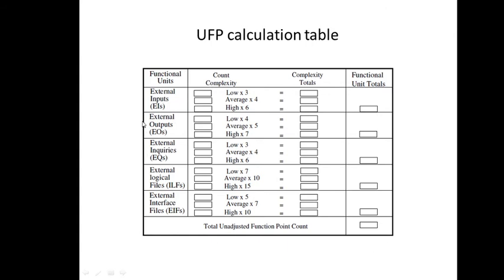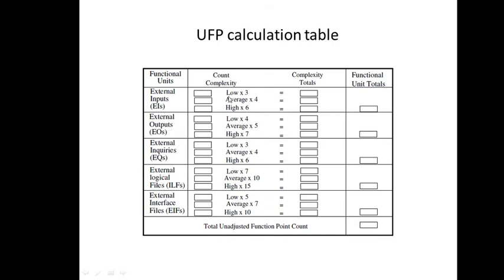Say you have counted the number of inputs in your system, right? It could be low, average or high. For example, I could say low if your number of inputs is in the range 0 to 5. If it is in the range 6 to 10, I'll say average. And if it is greater than 10, I'll say high, right? So it can have certain values here, number of inputs, right? So just write the count here for each one of them. Number of external outputs, you can count it, right?